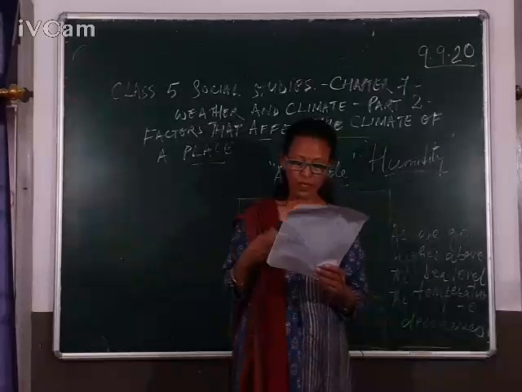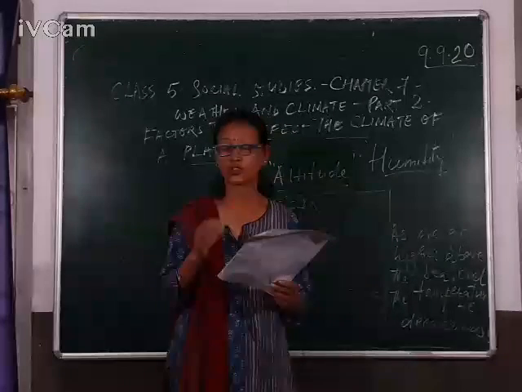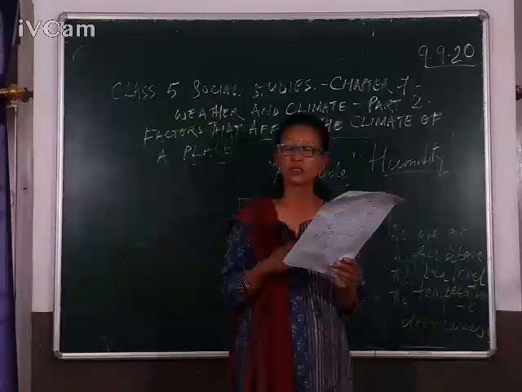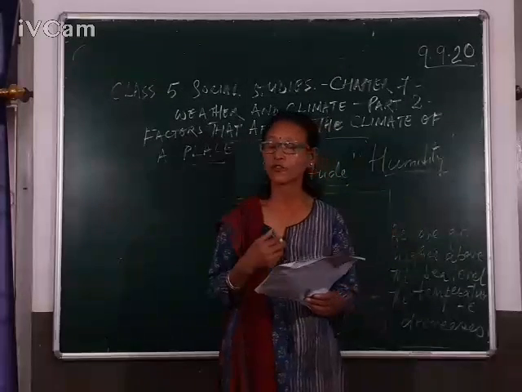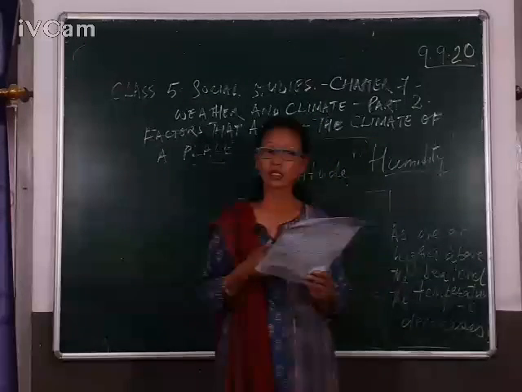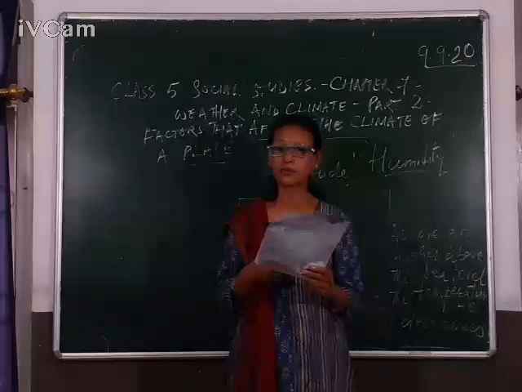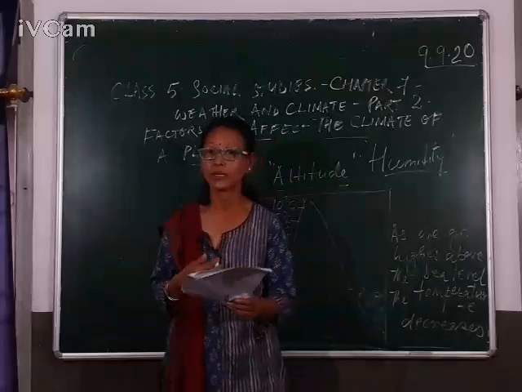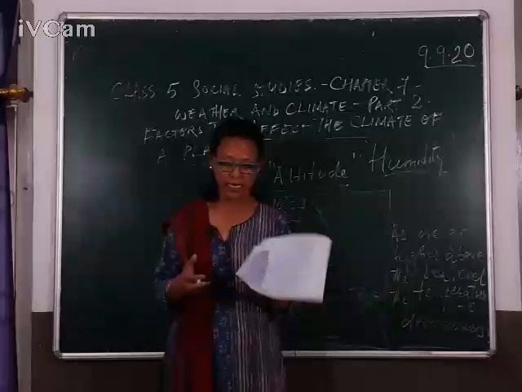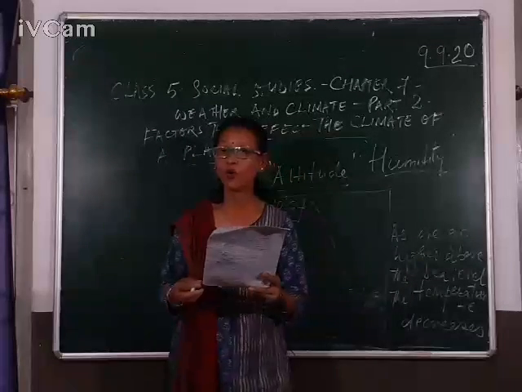Now, equatorial region, they get the equator now. Equatorial region, or 0 degree. So the equatorial region gets maximum amount of heat and it also receives heavy rainfall. Can you say why it is so? Why and how? Because the equatorial region gets heated very fast. It gets the most heat, isn't it?